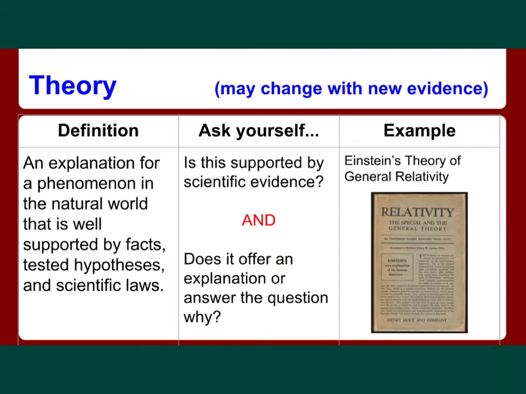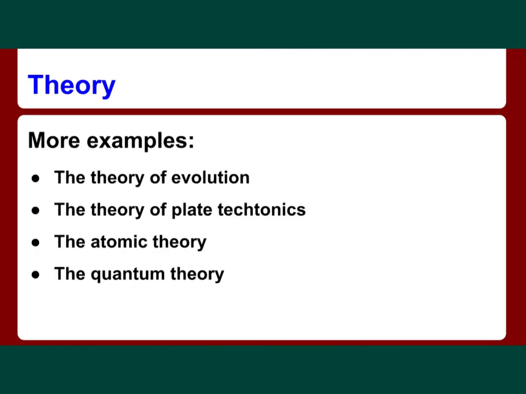An example of a theory would be Einstein's theory of general relativity. Understand that a theory is the grandest synthesis of a large and important body of information about some related group of natural phenomenon.